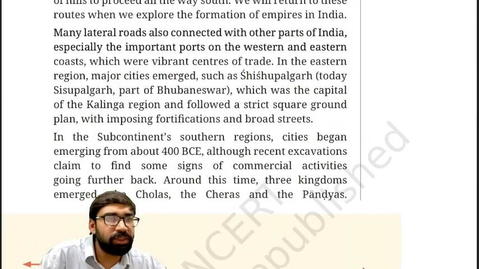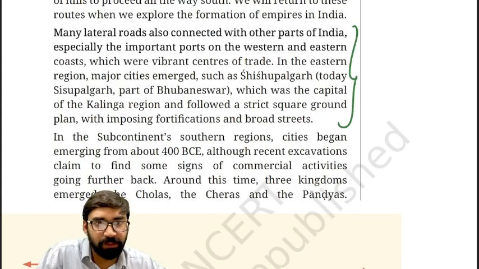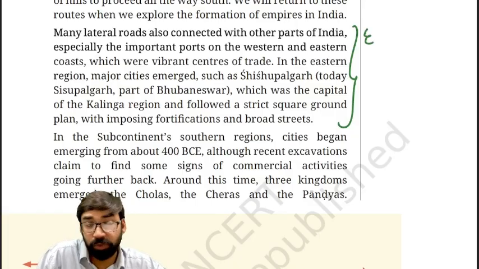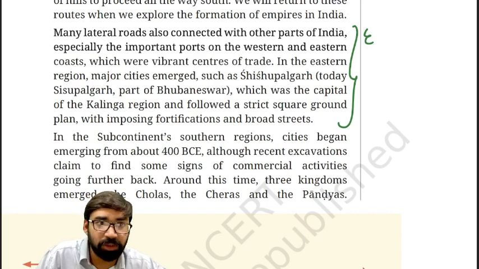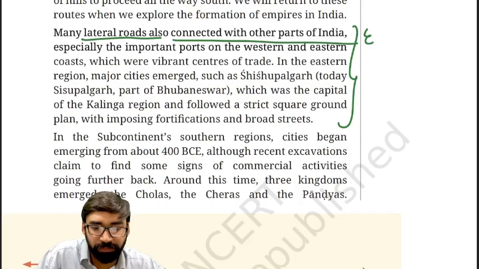Now, apart from this, as you can see here, this paragraph is related to the Eastern and Western developments, and also to other roads in India apart from Dakshina Path and Uttar Path. So many lateral roads also connected with other parts of India.